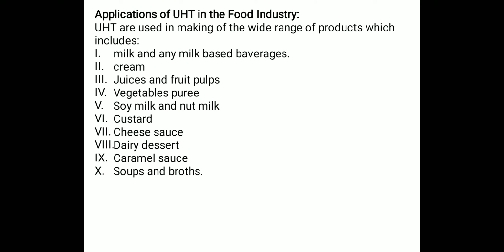It is widely used in milk and other milk based beverages, creams, juices and fruit pulps, vegetable puree, soy milk, nut milk, custard, cheese sauce, dairy dessert, caramel sauce, soups and broths, and many more.